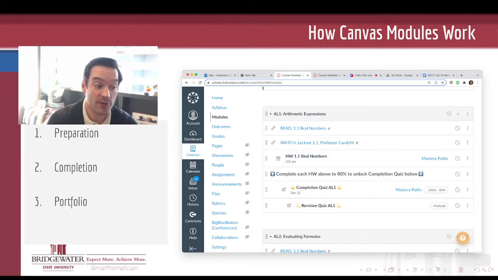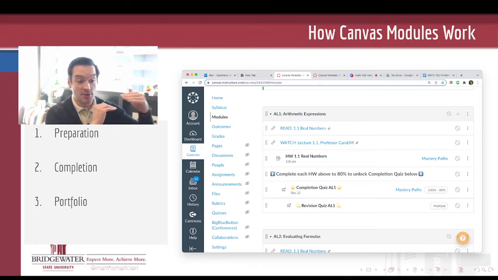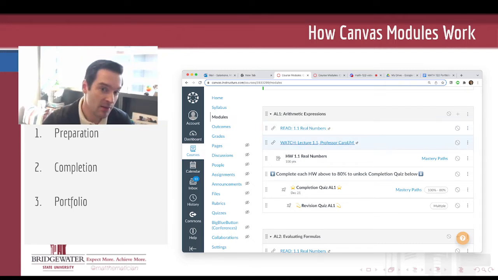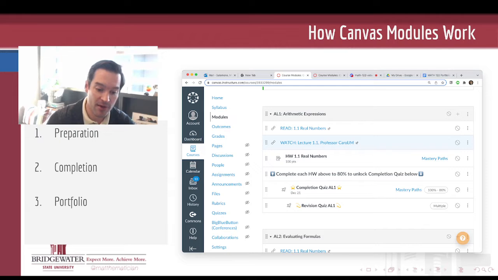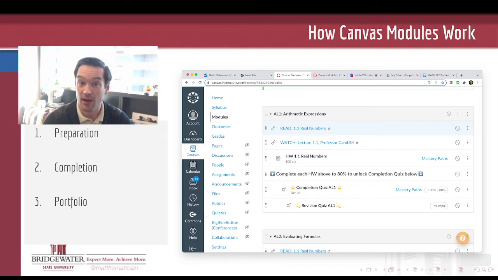So when a module opens, this is roughly what it's going to look like. It includes a bunch of little chunks of assignments that go along. There's generally for each topic going to be a reading chunk and a watching chunk. These you can interact with however fits your learning preferences that day the best. If you feel like reading, you can read. This links out to the OpenStax textbook for the course. If you feel like watching a video instead, these videos were produced by various YouTube content creators that are specifically linked to these sections of this online textbook, so they should be all pretty relevant to the content that's in there. So reading and watching, and then also discussing in the math chat channel on Discord are a great way to get you started.